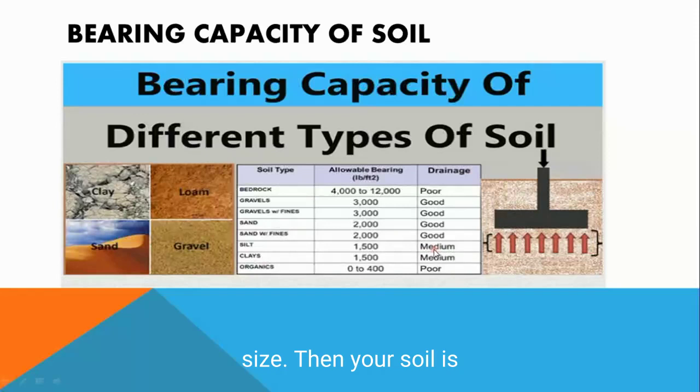Then your soil is silt. This will be the minimum.